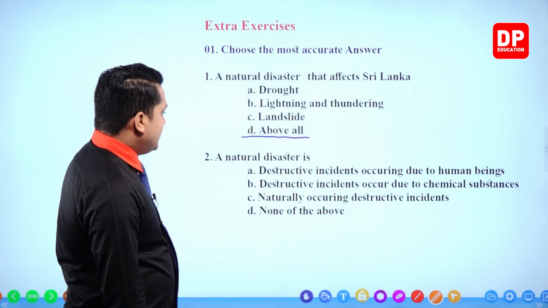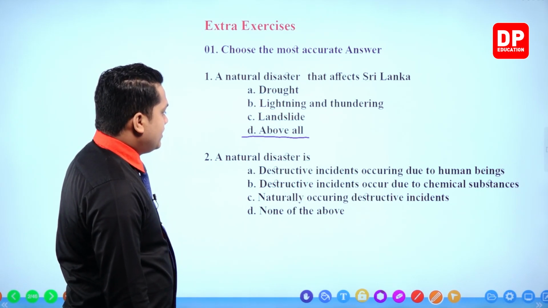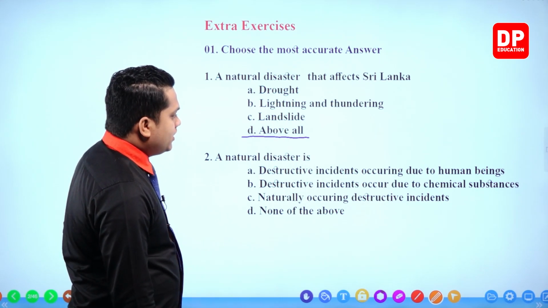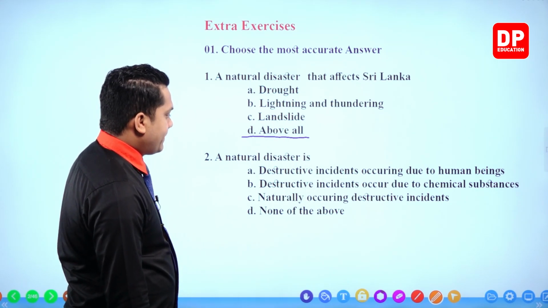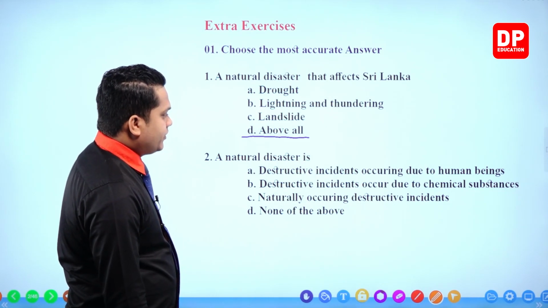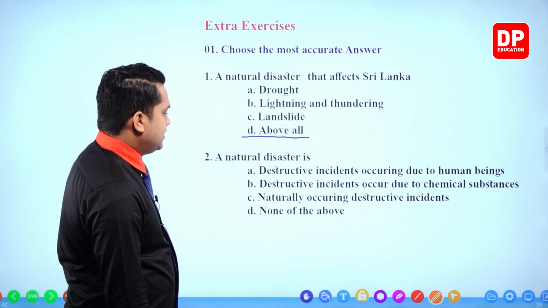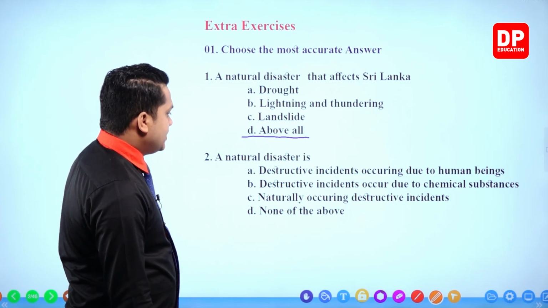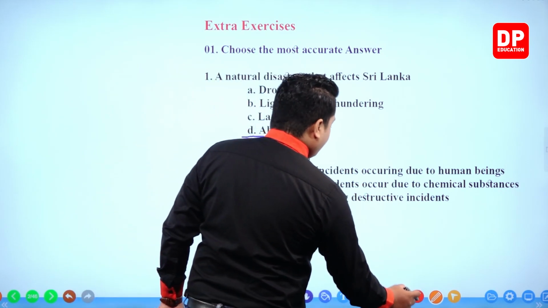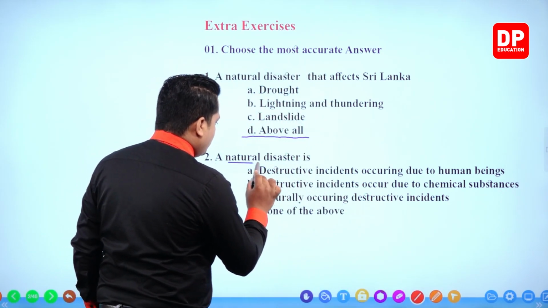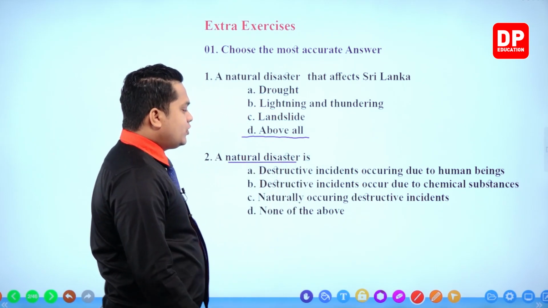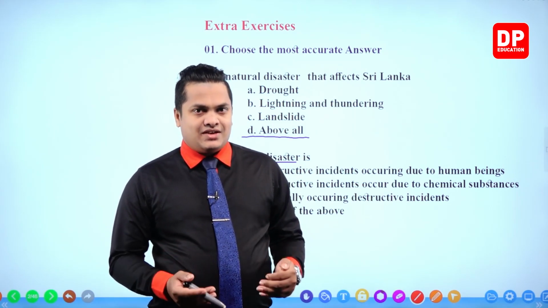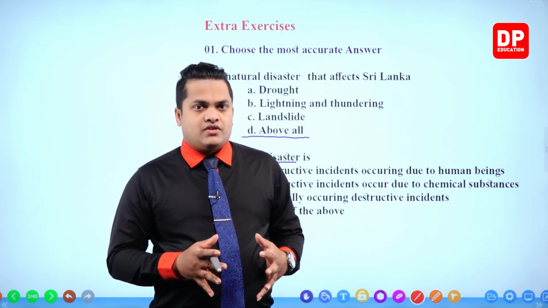Next one. Natural disaster is: destructive incidents occurring due to human beings, destructive incidents occurring due to chemical substances, naturally occurring destructive incidents, none of the above. The question itself refers to natural disaster. Natural disaster means these things happen within our nature without the influence of man.